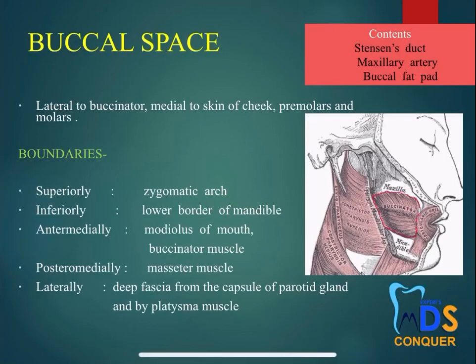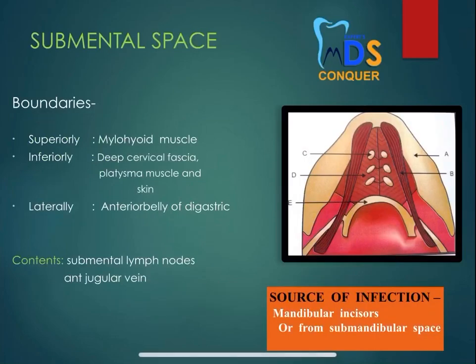So again, coming to the next, the buccal space. These boundaries, as you can see here, you have to put forward, and then the contents present within the buccal space, like the Stenson duct and all that, you have to write. So like that you can increase the length of your answer. Next, submental space, again the boundaries: superiorly the mylohyoid muscle, inferiorly the deep cervical fascia and platysma, and laterally the anterior belly of digastric. Okay, the contents include the lymph nodes and the jugular vein. The source of infection is from the mandibular incisors or from the submandibular space. So it is submental, right?